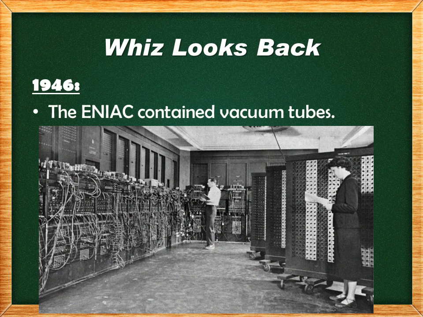In 1946, a computer was invented. The name of that computer is ENIAC. The ENIAC contained vacuum tubes. Vacuum tubes are very big in size. These are the electronic conductors which pass the currents. Okay, so ENIAC contained the vacuum tubes.